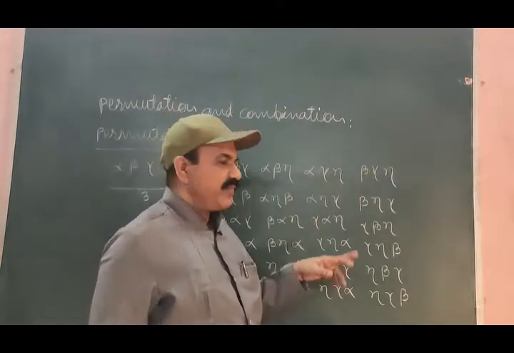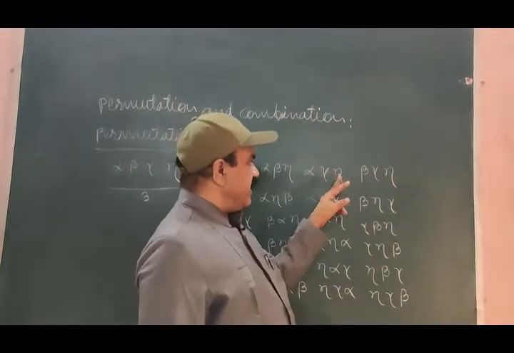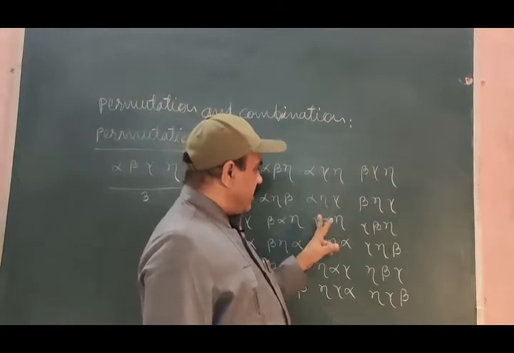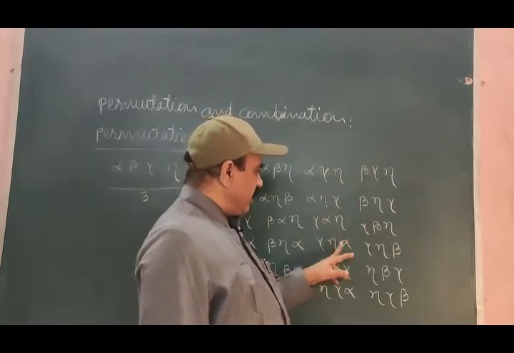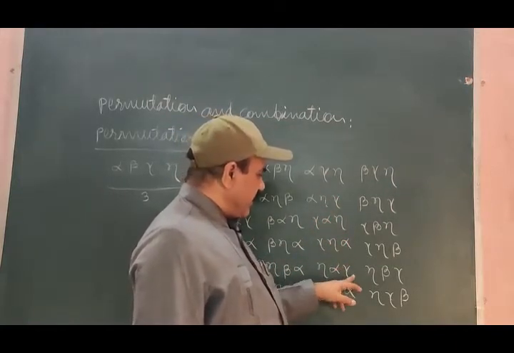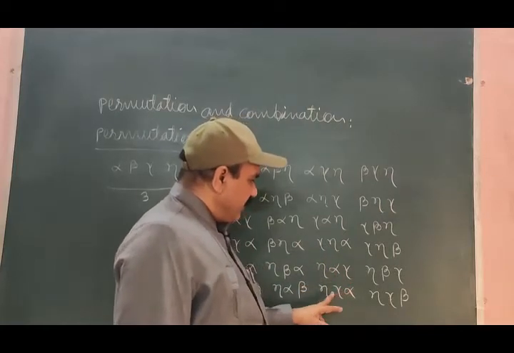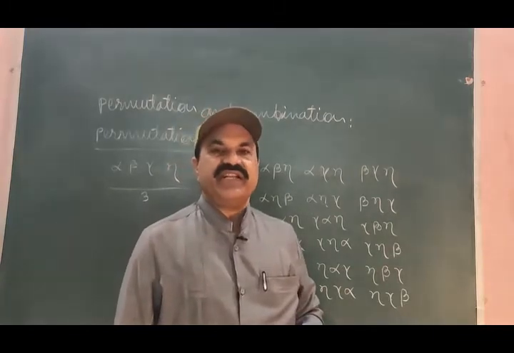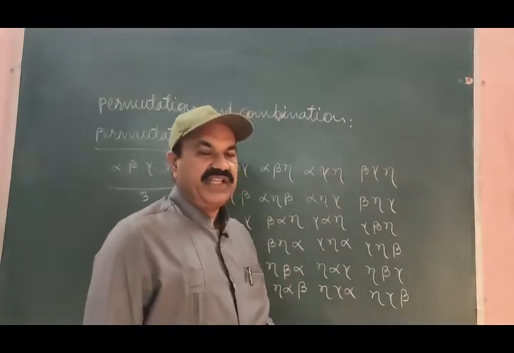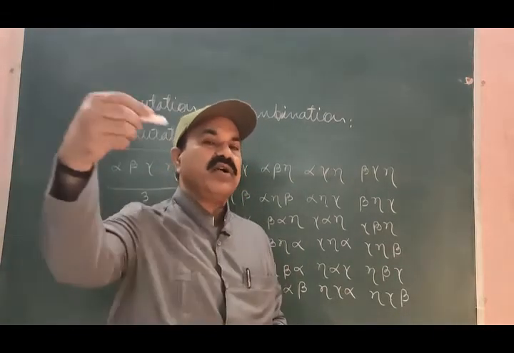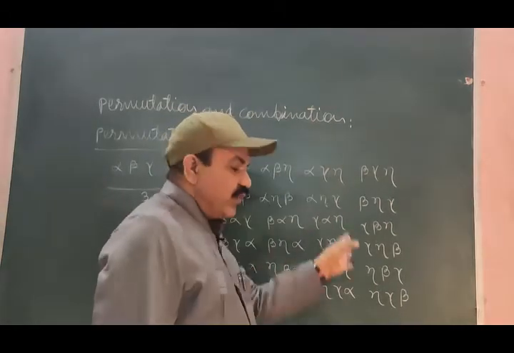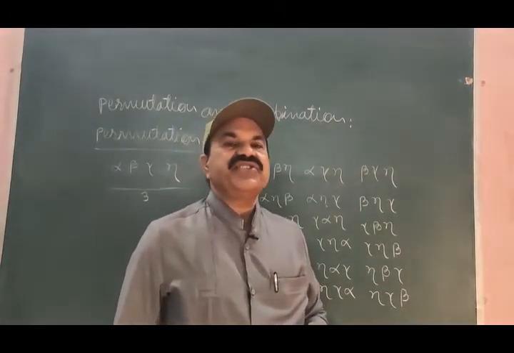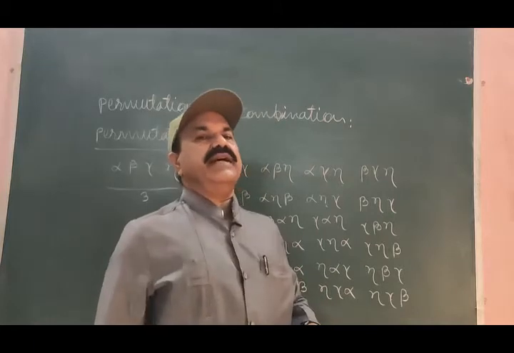Let us go to alpha, gamma, eta: 3 distinct objects are taken into consideration, and taking into account their order of appearance, we have made 6 different arrangements.